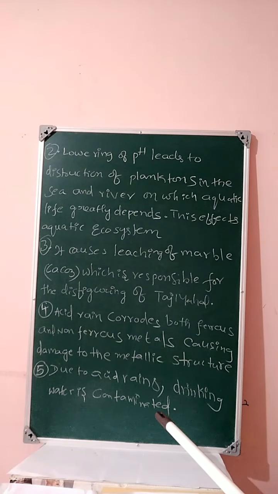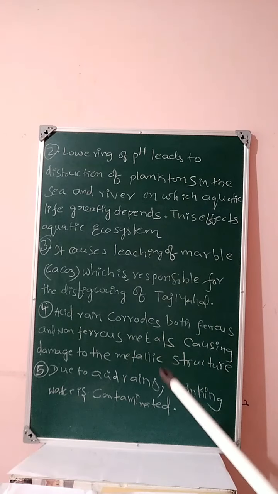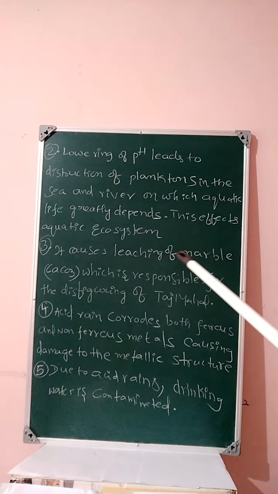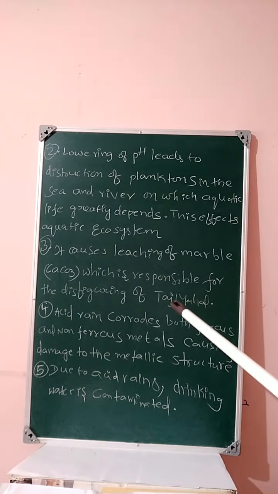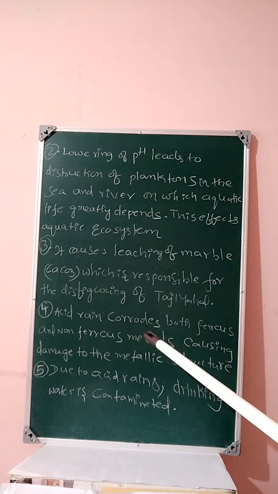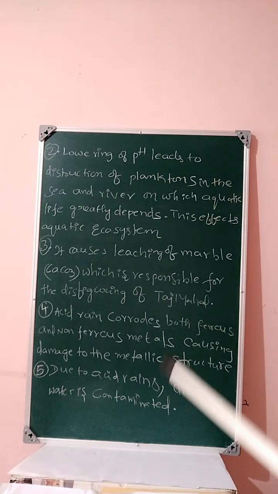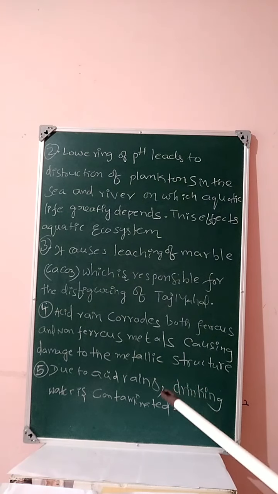That is, drinking water becomes impure water. Therefore, students, once again briefly: lowering of pH leads to destruction of planktons in the sea and river, on which aquatic life greatly depends. This affects the aquatic ecosystem. It causes leaching of marbles, which is responsible for disfiguring of the Taj Mahal. Acid rain corrodes both ferrous and non-ferrous metals, causing damage to the metallic structures. Due to acid rain, the drinking water will be contaminated due to corrosion of the ferrous and non-ferrous metals.